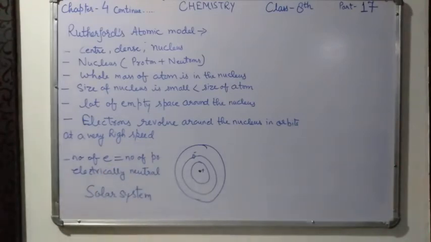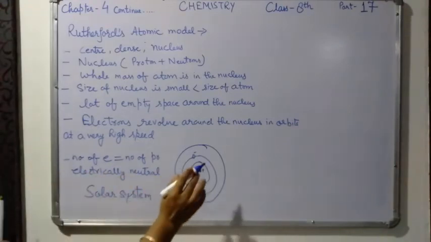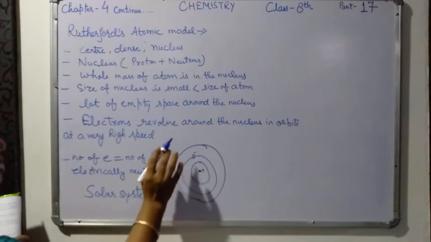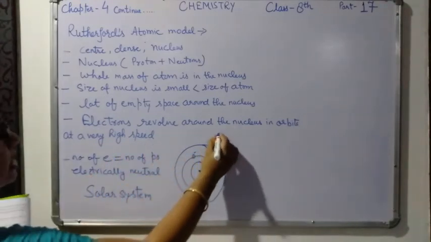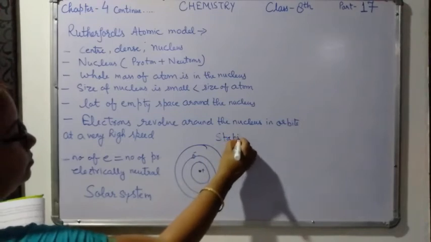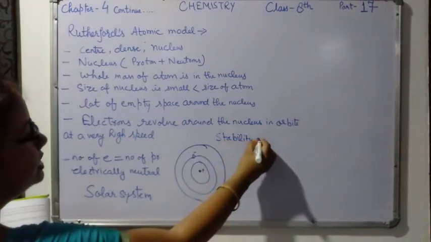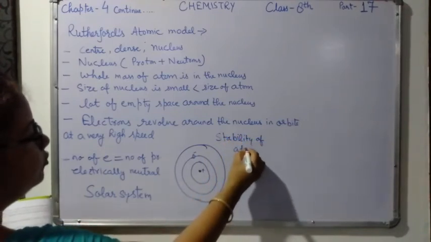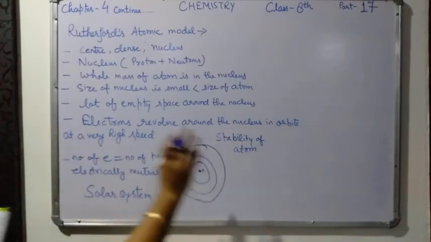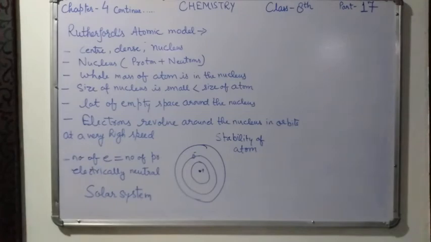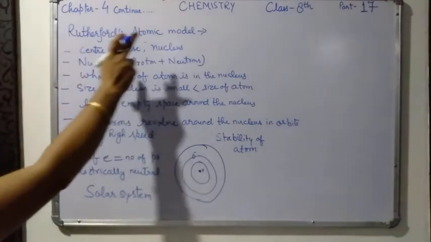However, such a collapse does not occur. Such a collapse is not possible in the atom. So that is why Rutherford's model was not able to explain the stability of an atom. Rutherford's atomic model was unable to explain the stability of the atom. This was the main drawback of Rutherford's atomic model.